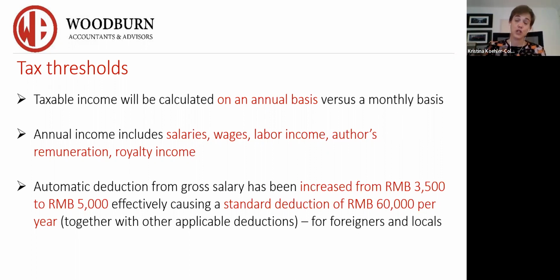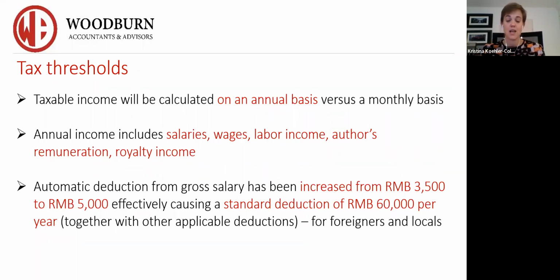So under this new regime that came out in 2018, the tax thresholds were increased from 3,500 RMB to 5,000 RMB effectively. It used to be 3,500 for locals and 4,800 for foreigners, but now it's unified as a deduction of 5,000 RMB for everybody.